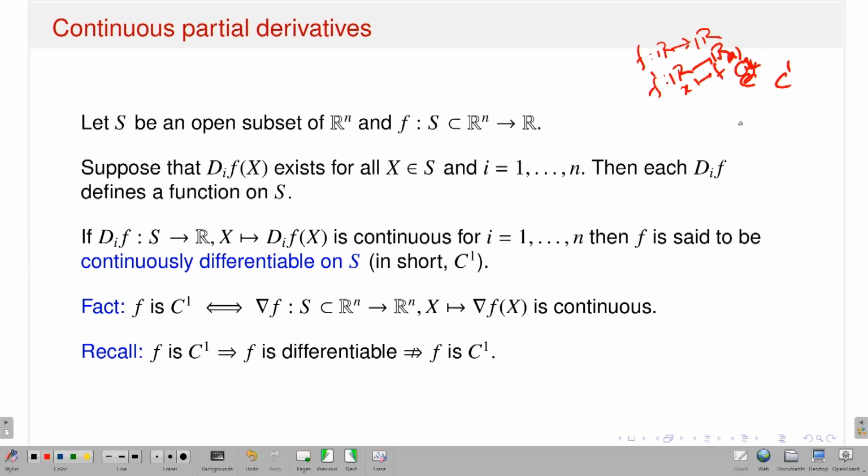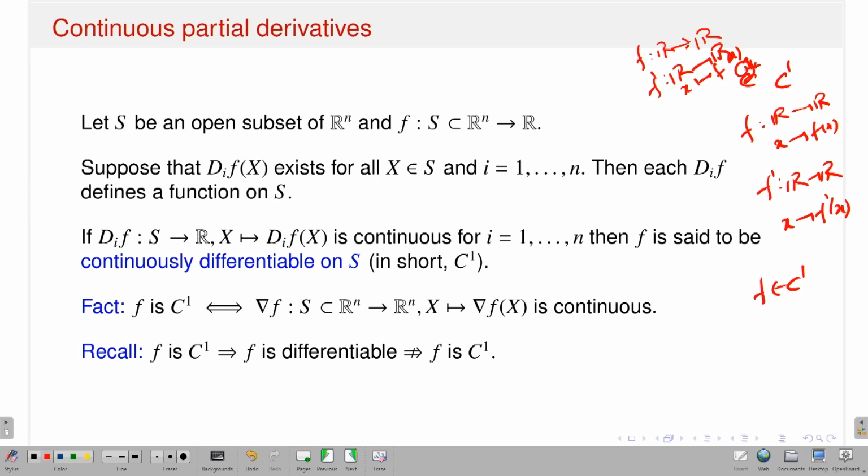Okay. So, for example, if I have a function from R to R, how does it act? x goes to f of x. Now, if my function is differentiable, the derivative is also a map from R to R, and what is the map? x goes to f prime of x. Now, if I say that my function f is differentiable and along with that the derivative map is continuous, then I will say that f belongs to what is called C1. That is for single variable functions.